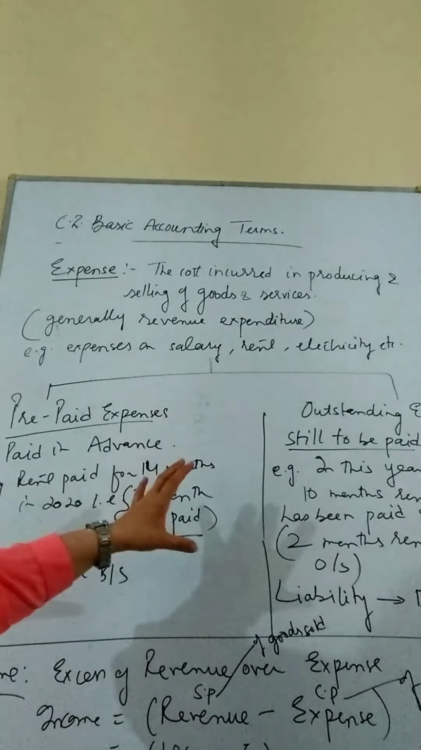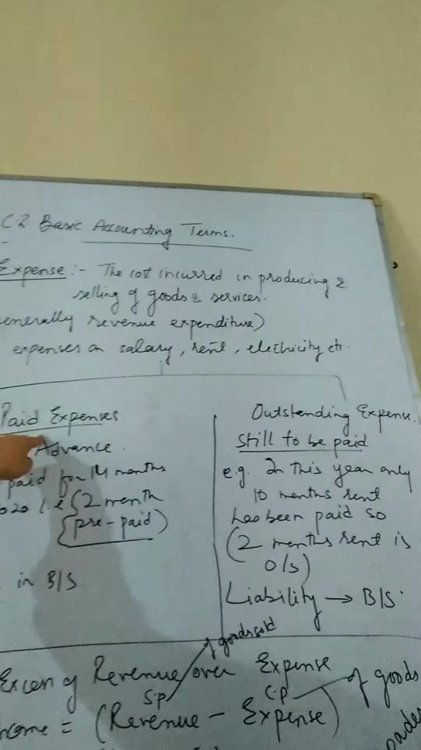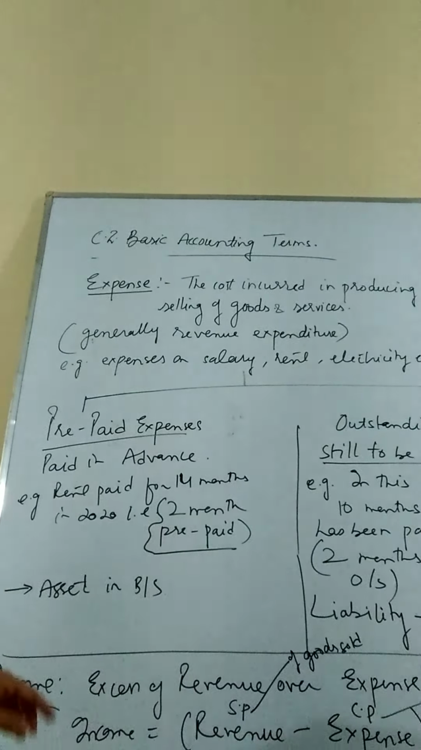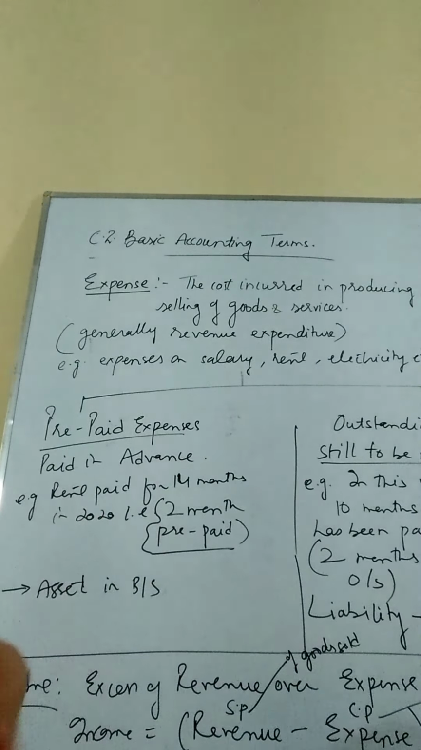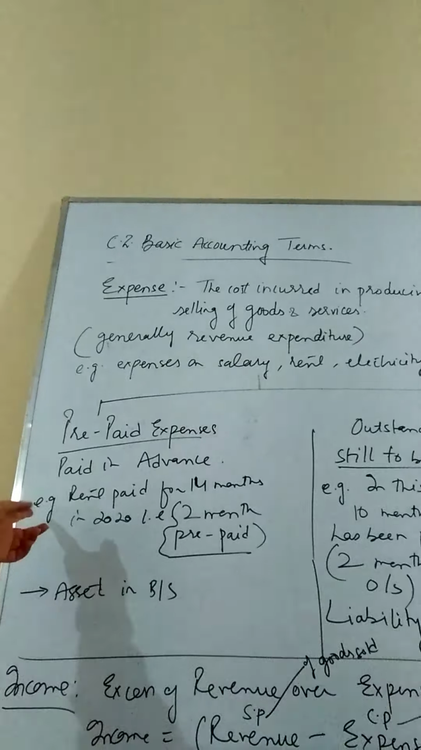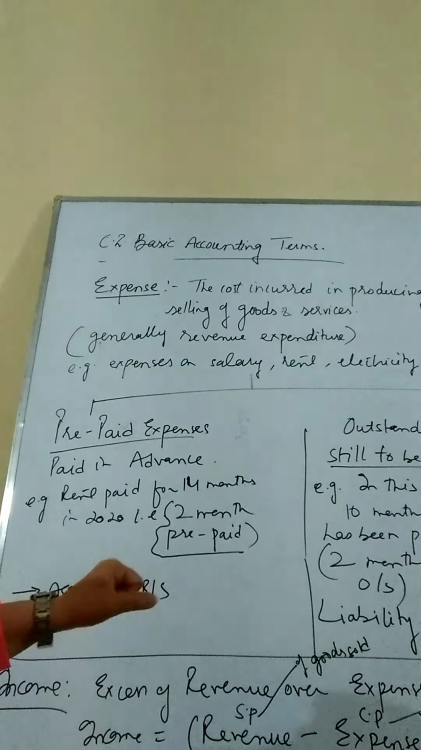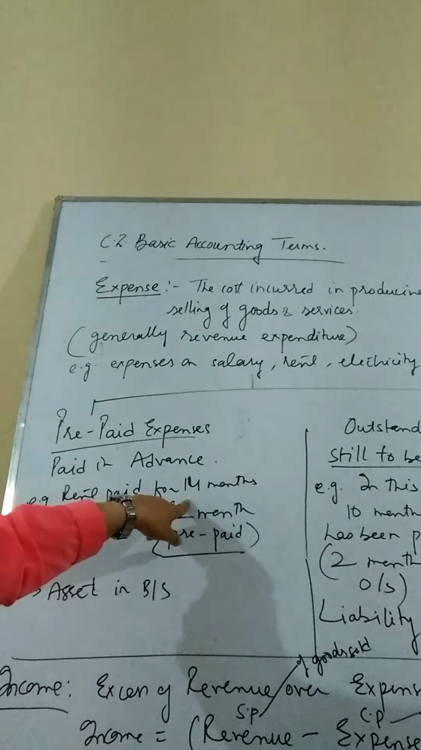Now, the expenses can also be categorized into two. One is prepaid expense and another one is outstanding expense. Now, what is a prepaid expense? Prepaid expense means, as the word says, paid in advance, prepaid. So, I've taken one example over here. Suppose the rent in this year, that is 2020, was supposed to be paid for 12 months, but we have paid the rent for 14 months.